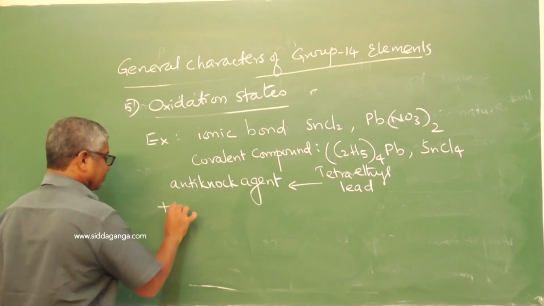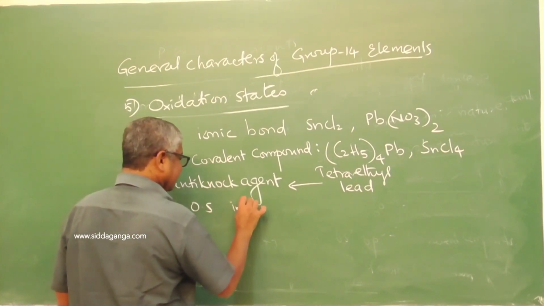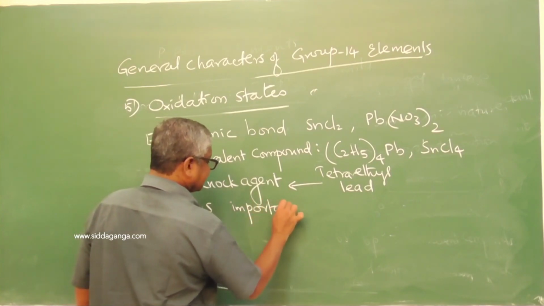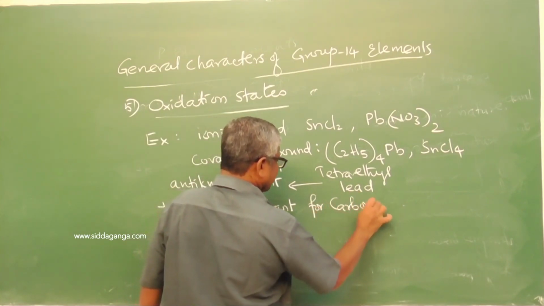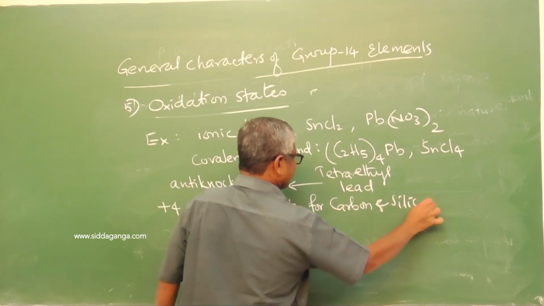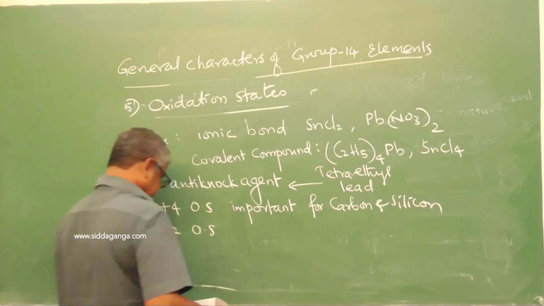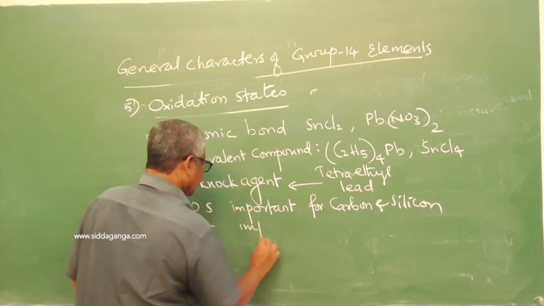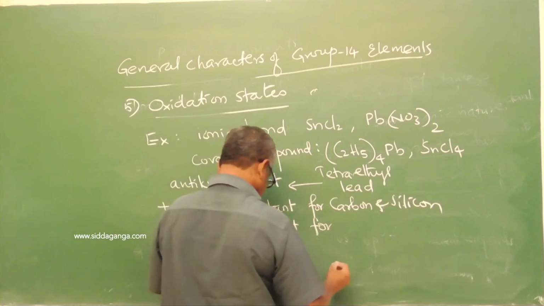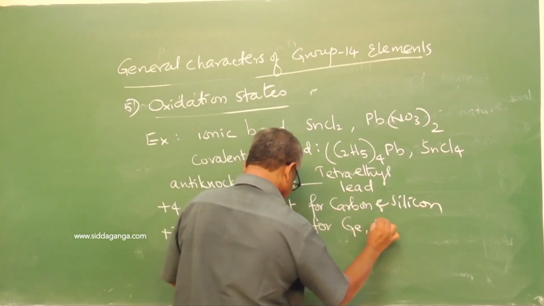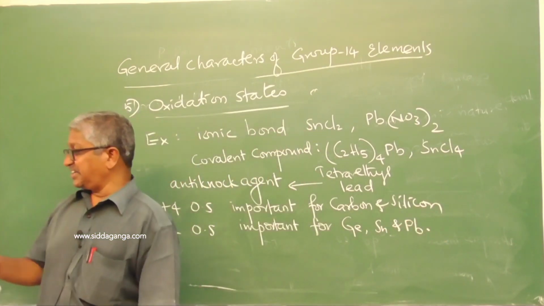The +4 oxidation state is important for carbon and silicon. The +2 oxidation state is important for germanium, tin and lead.